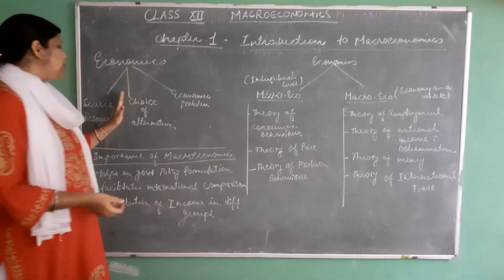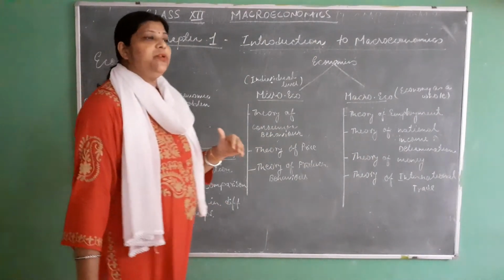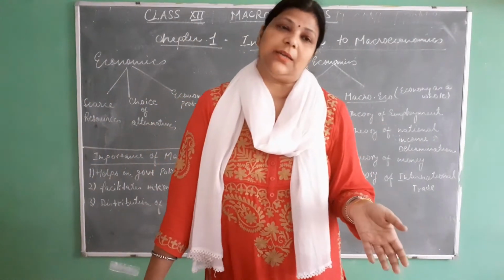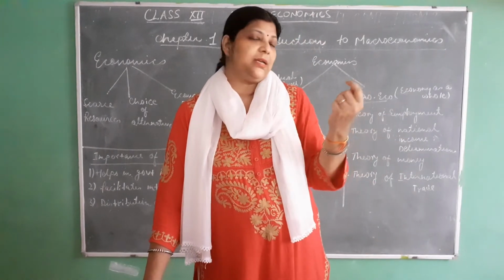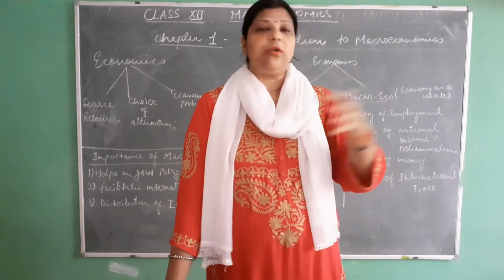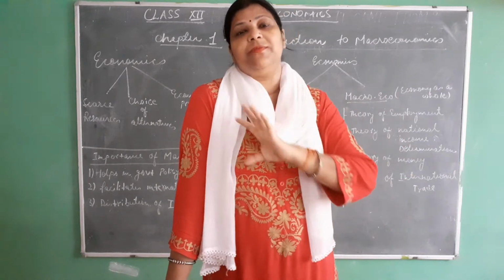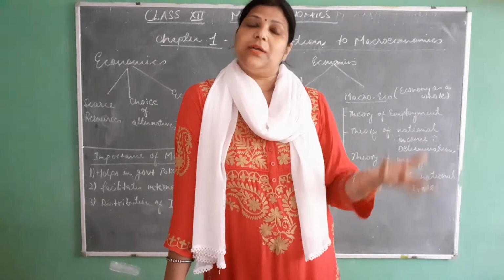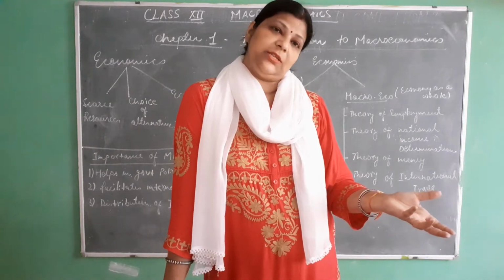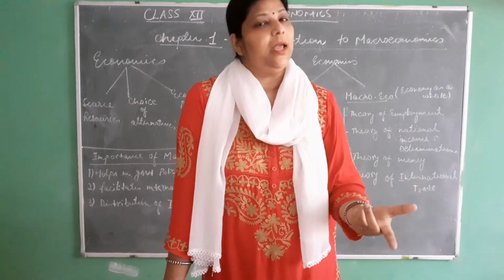Second one is the choice of alternatives. If a producer is producing a product in the market, he is not a single producer. There are a lot of producers in the market and they have the same product in different companies. So the consumers have the choice of alternatives. Again, it is a part of economics.